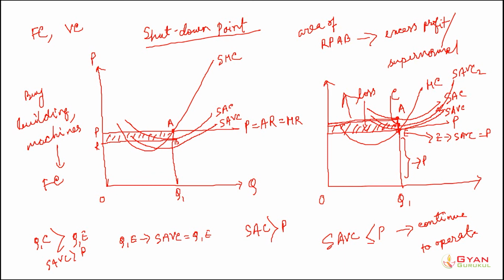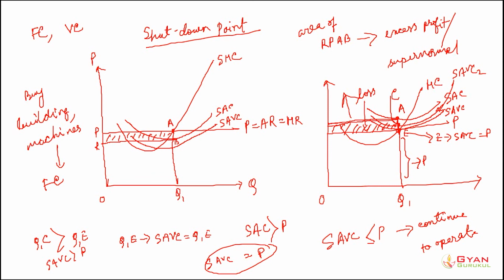So the point where short run average variable cost is equal to the price, that is point E here, is called the shutdown point, right?